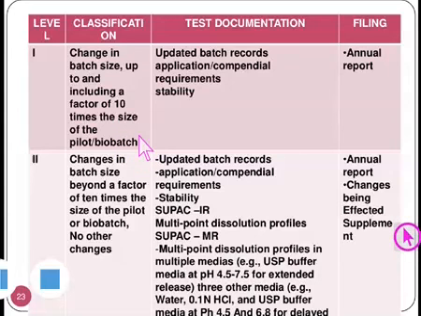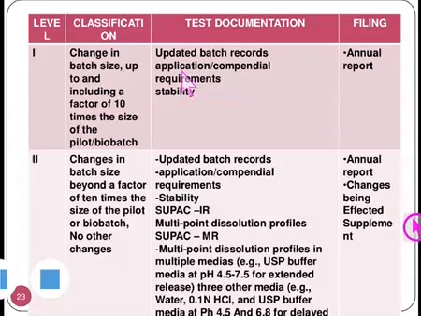The pilot batch or bio batch is the batch size where the process is conducted in the pilot plant, and the product obtained is used as the sample for testing, for carrying out the tests under the clinical studies and the preclinical studies, and that's why it is called the pilot batch or bio batch.